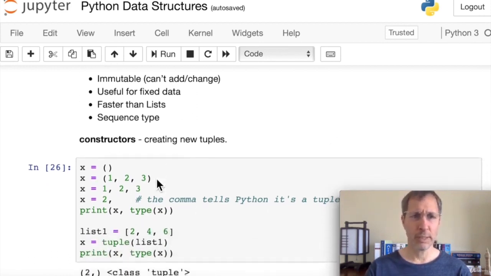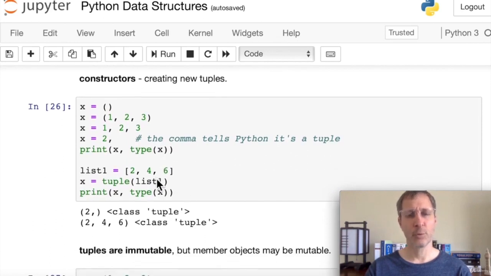So let's take a look at some of the constructors for tuples. How to create a new tuple? There are a few different ways of doing this. The tuple uses the parentheses as its constructor. So here we can create an empty new tuple using x equals empty parentheses. Or if we want to pass in items, 1, 2, 3. The parentheses are actually optional, so even when you take the parentheses away, 1, 2, 3 separated by commas, Python knows that this is a tuple. Now if you want a tuple of just one item, you still have to put the comma. That comma tells Python that this is a one item tuple and not just an integer.